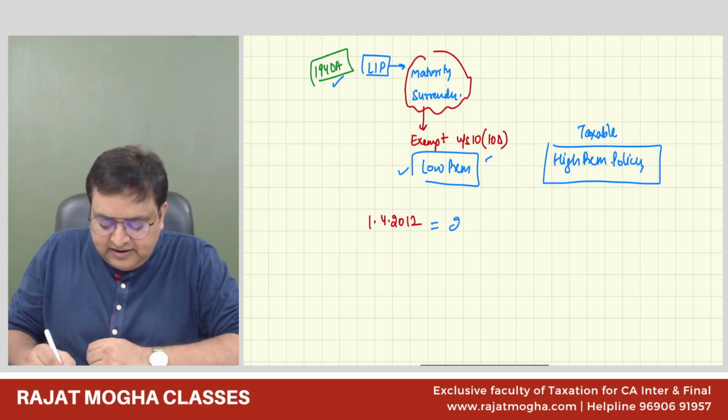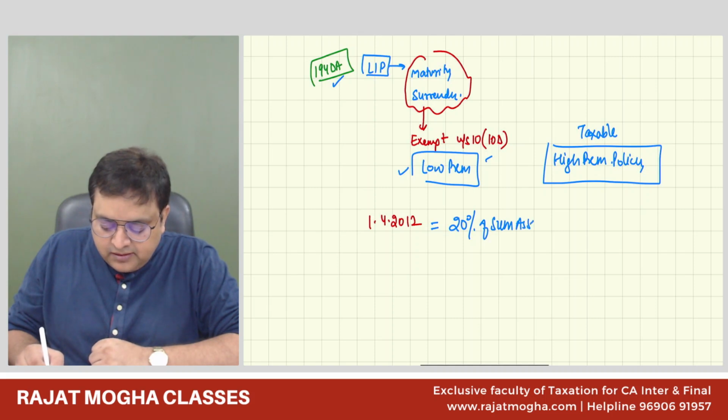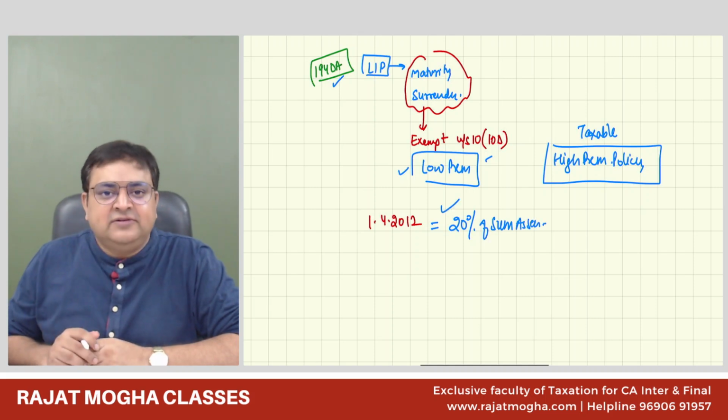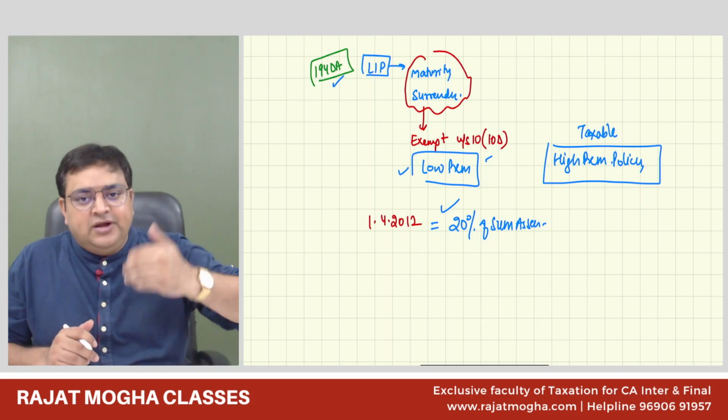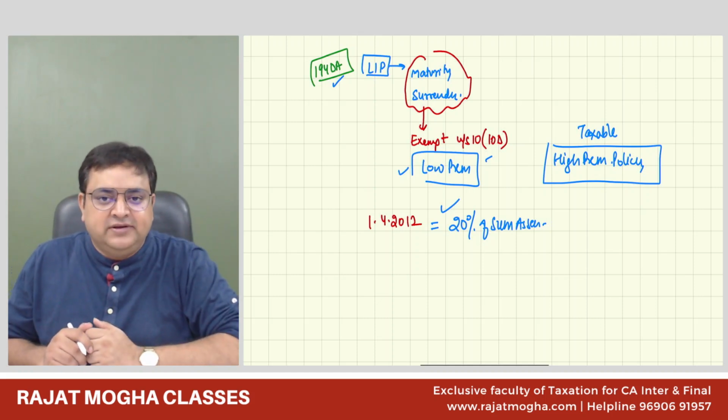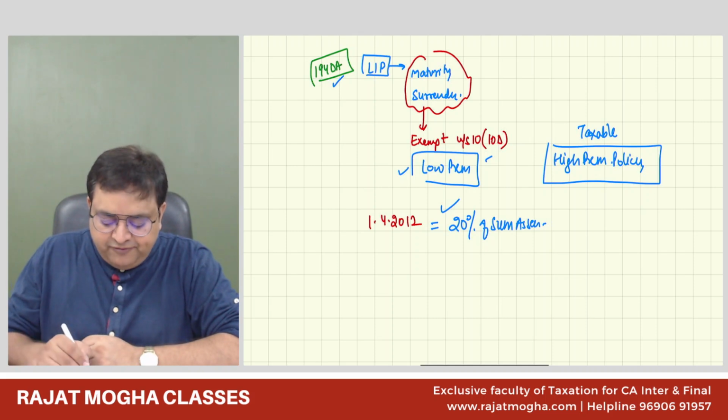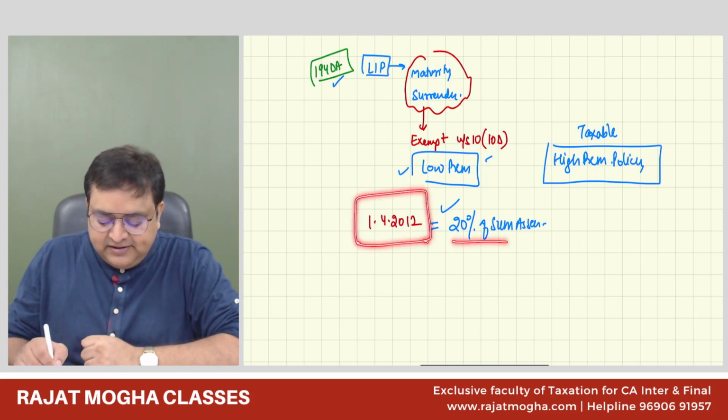Is the premium up to 20% of the sum assured? If the premium is up to 20% of the sum assured, then it is a low premium policy. But if the premium is more than 20%, then it's a high premium policy. So if this policy is taken before this date, then we take 20%.